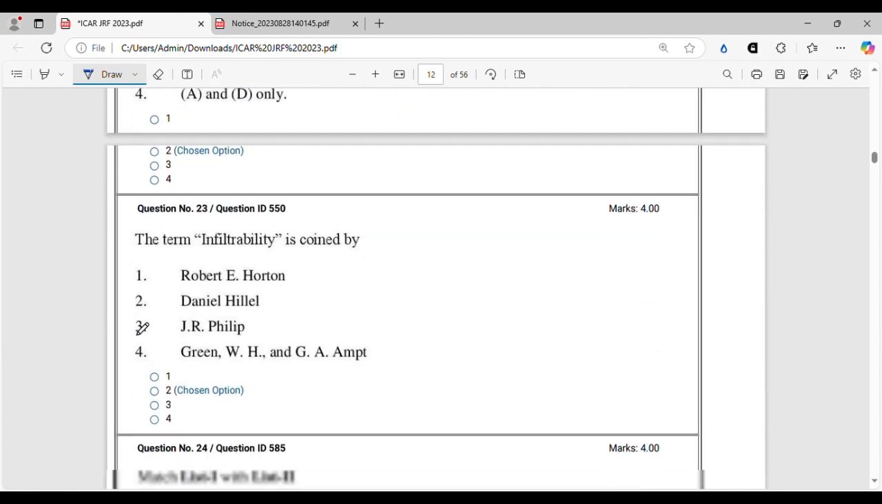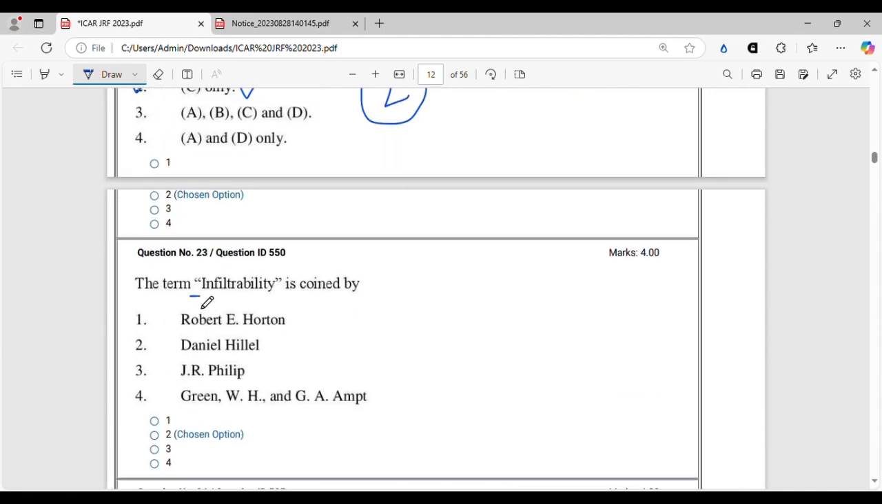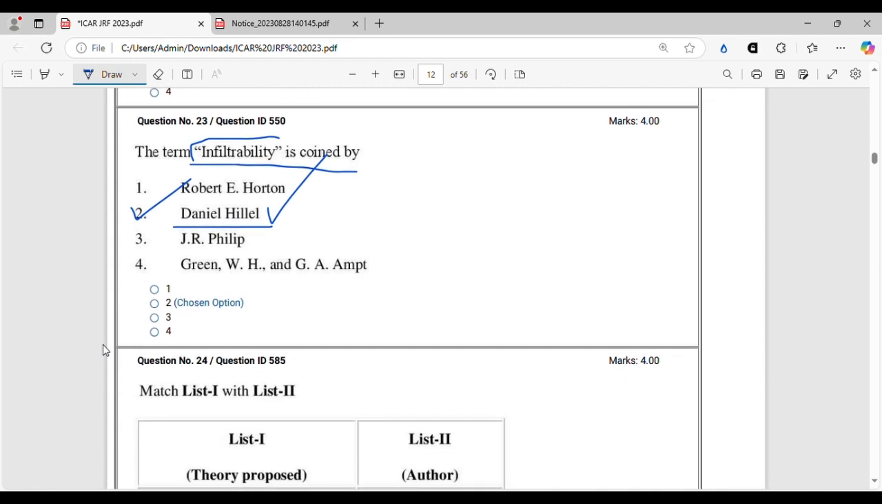Let's move on. The term infiltrability is coined by, this is a very sitter question from soil physics. You have to know it to know the answer. You cannot use your concept or anything here. So this is a very well-known question, and I think you should know infiltrability is coined by Daniel Hillel, who is the father of soil physics. From this portion, you should know what is infiltrability, who gave the term, and the related units associated with all these parameters. So let's move on.